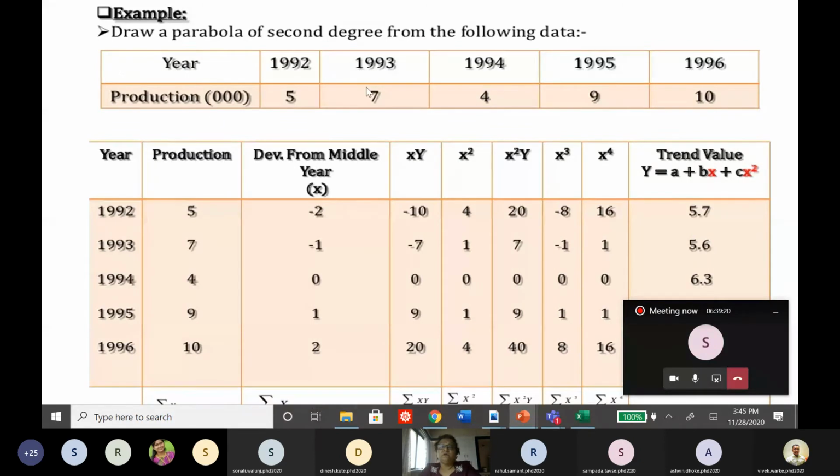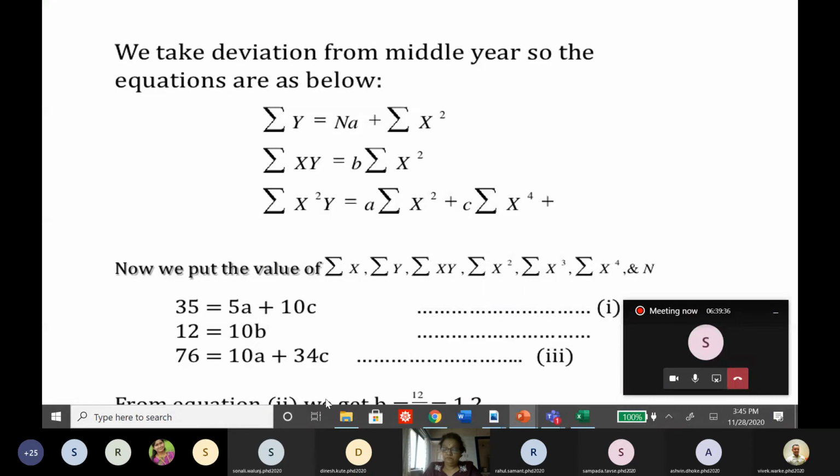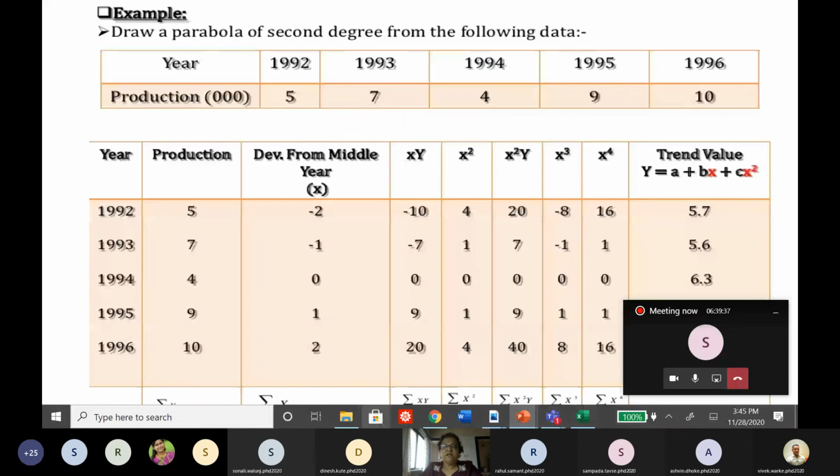But here 5 data points are given. For these 5 data points, odd in number, you can easily select the middle year as the 0 year, and then go back and go forward. You will get this summation x to be 0. Summation x cube is also 0. If you want, you can check it. Minus 8, minus 1, 0, 1 and 8. This summation x cube is 0. But x square is not 0. X raised to 4 is not 0.